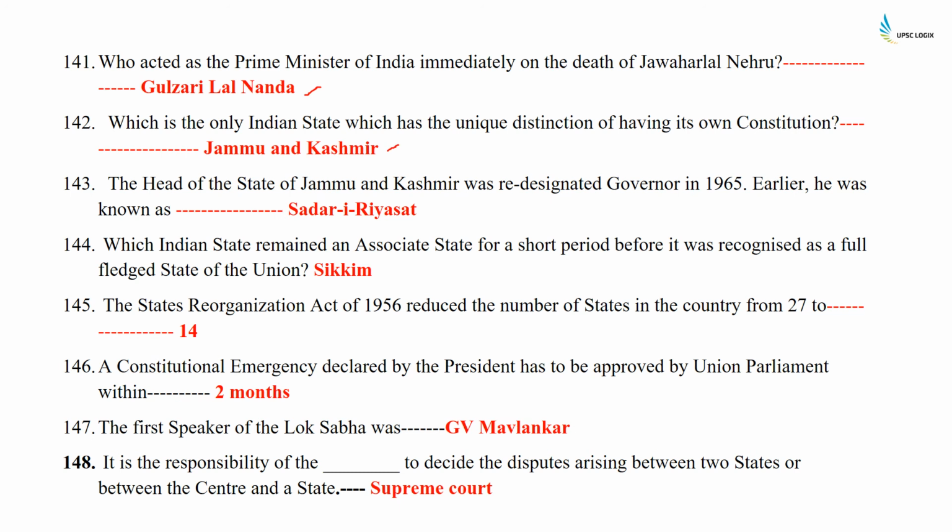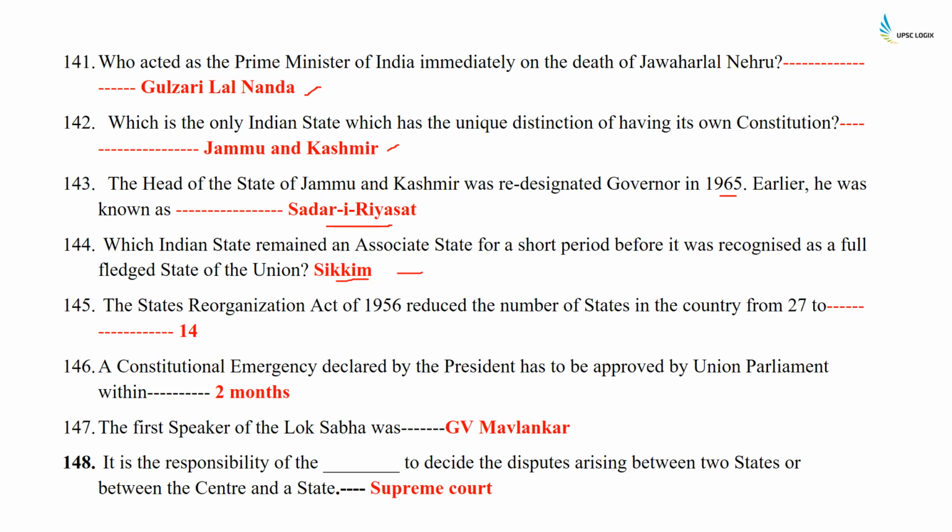The head of state of Jammu and Kashmir was re-designated governor in 1965. Earlier he was known as Sadar-e-Riyasat. Which Indian state remained an associate state for a short period before it was recognized as a full-fledged state of the Union? It was Sikkim and the year was 1975.